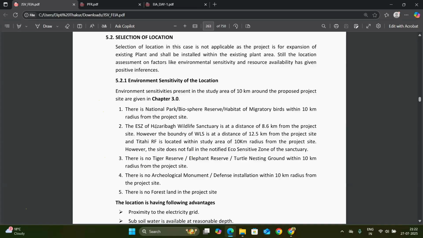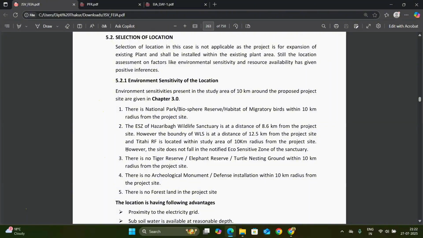The boundary of the WLS is 12.5 kilometers from the project site, but the Titahi RF is located within the 10-kilometer radius. As we see, Schedule 1 species are there, so you should know that the biodiversity is rich in that area, and that's why they are present.